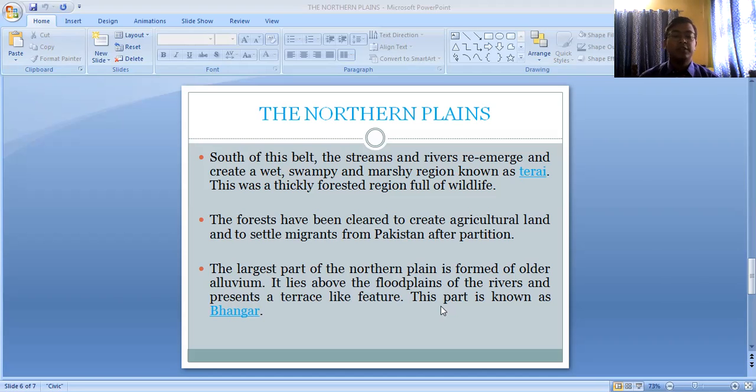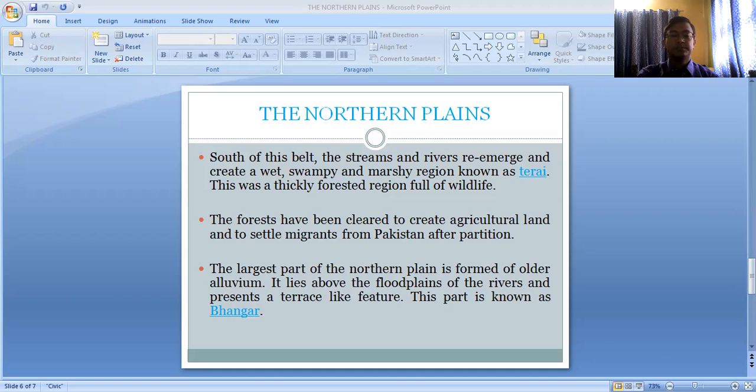Every year, the rivers carry sediments along with them and deposit them. Again, in the next year, the rivers bring sediments and deposit them. Year after year, the sediments went on depositing, and the lower layers of these sediments got converted into Bhabar. They are not so fertile. On the other hand, the Khadar is the highly fertile part of the northern plains, where every year, because of the floods, the rivers bring down new sediments and deposit them, and where farmers can grow their crops easily.